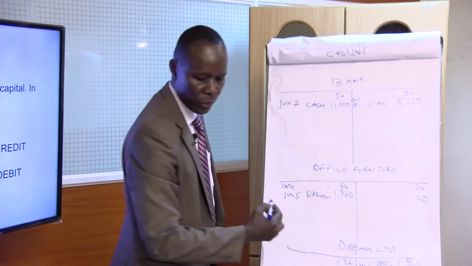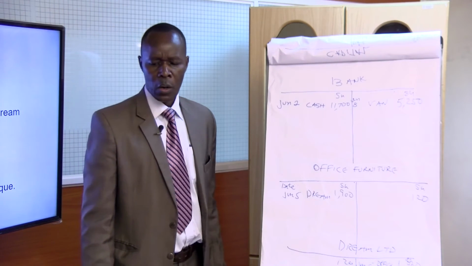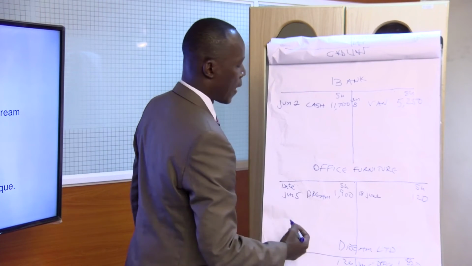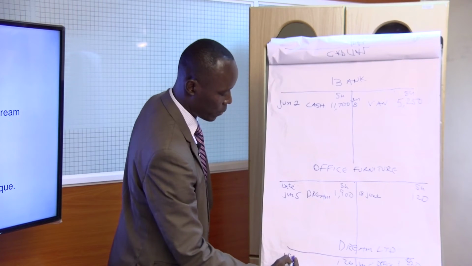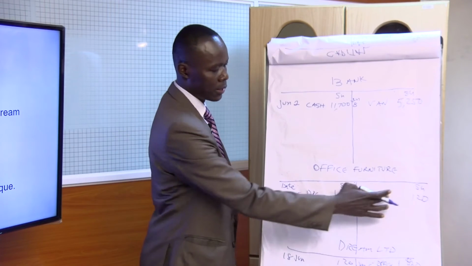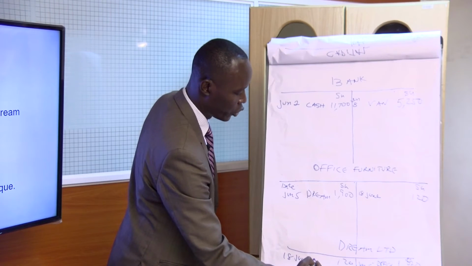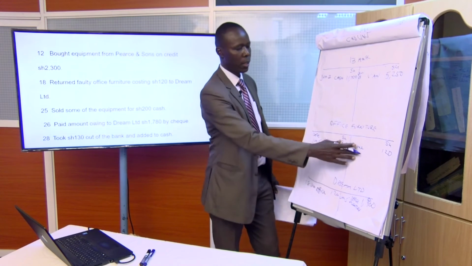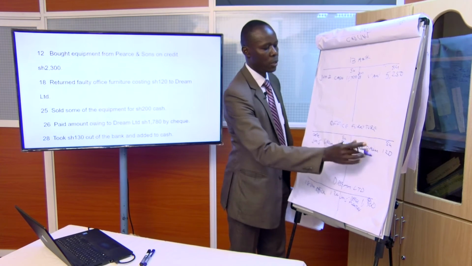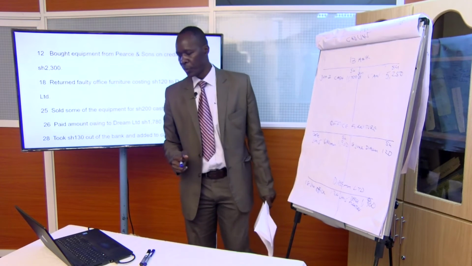Here we show the date. When did this happen? Let's go back to the question. On 18th of June. So 18th June, 18th June as well. So to complete the double entry by showing the details, then just interchange the name of accounts. So here you're going to write office furniture. And here we write Dream Limited. So this information now is complete. Let's go to the next transaction.